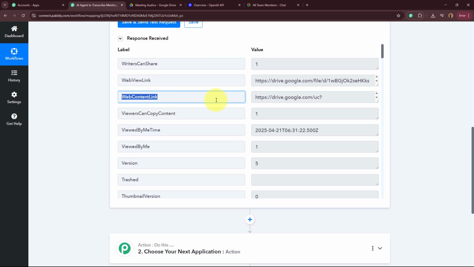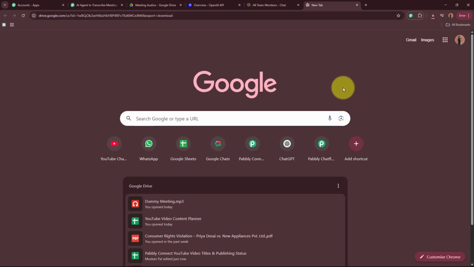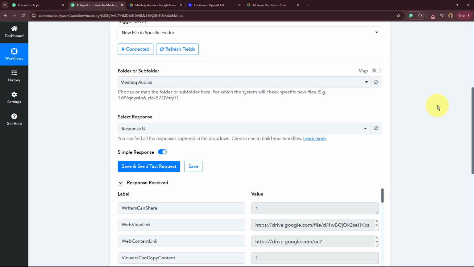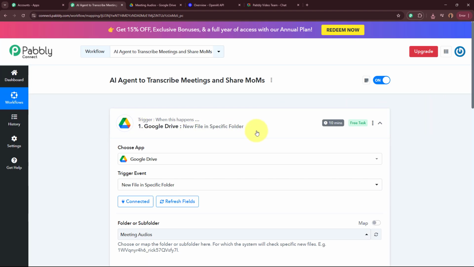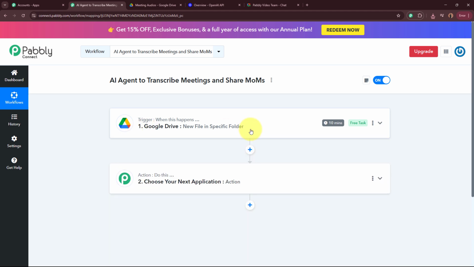And now for the web content link, if I'm going to copy this link from here and open it in a new tab right over here, you can see automatically over here, a file has been downloaded. You can see right here. That means now this file response that we have captured in our trigger is accessible to everyone, okay? So now as we have the response of the audio file, this means now our Google Drive setup is done. That means our trigger setup is done.